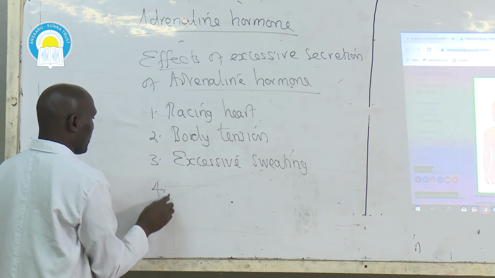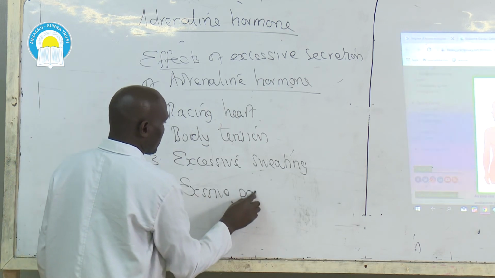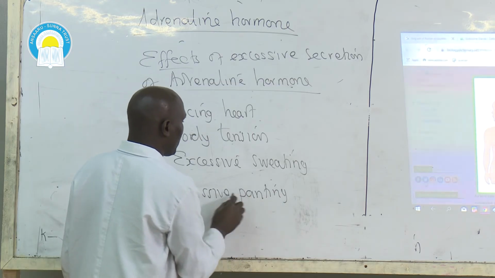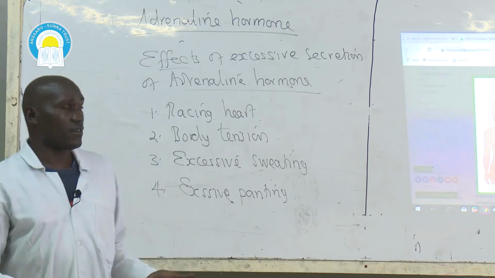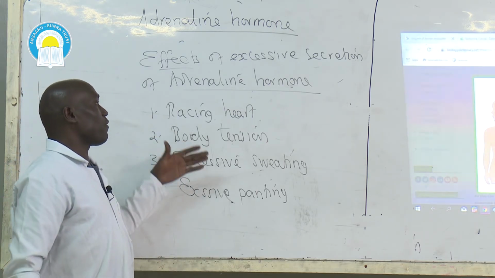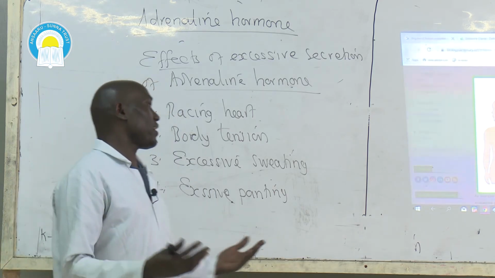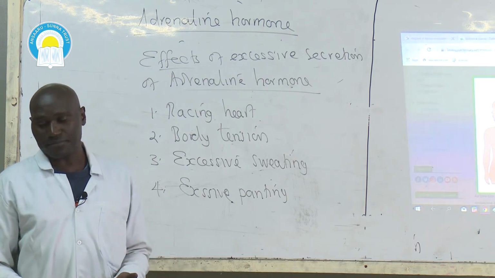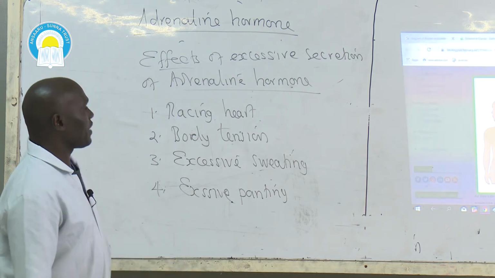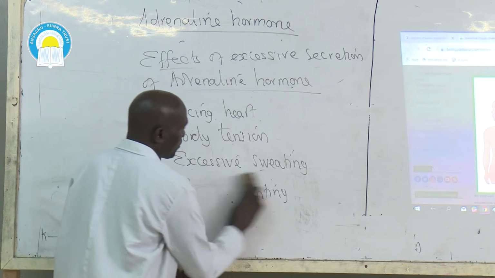Then, excessive panting, where an individual breathes faster than normal. And that can lead to overworking of the heart. If the heart is overworked, it reaches a point where it can stop working. And when it stops working, the individual dies. So those are some of the effects of excessive secretion of adrenaline hormone.